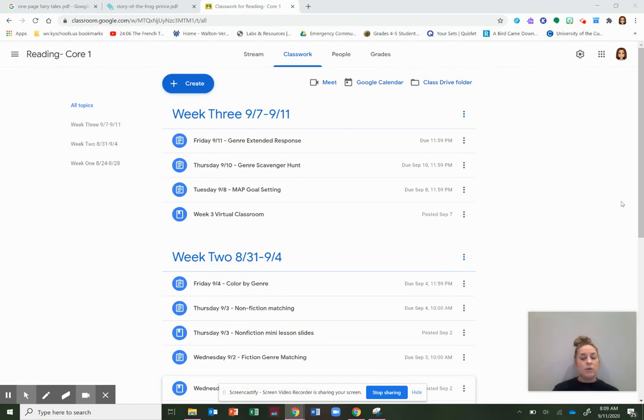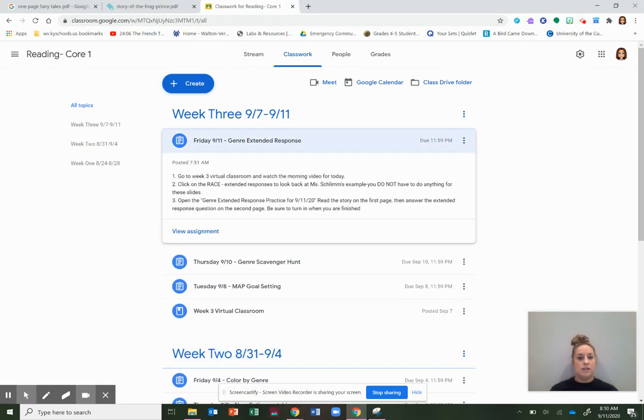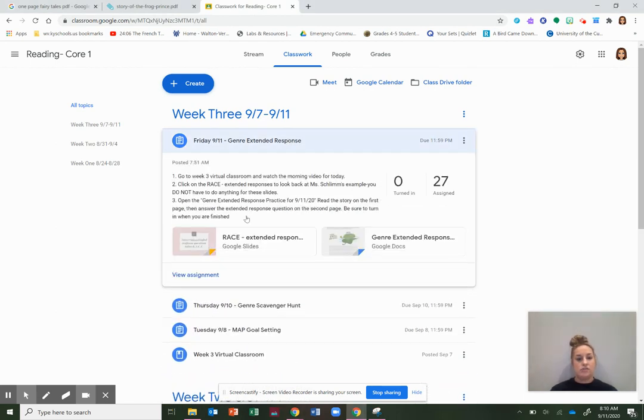Today we are still working on genre, but I'm going to be adding in an extended response question. Okay, so you are going to be on classwork week 3, and there's going to be 2 things attached to this today. Okay, and I do have directions right here.